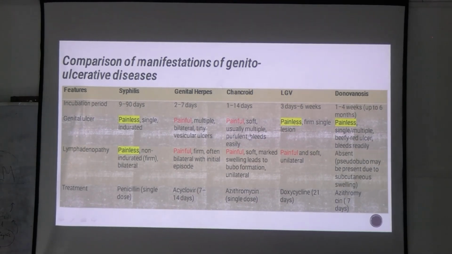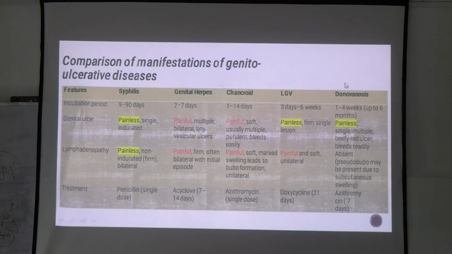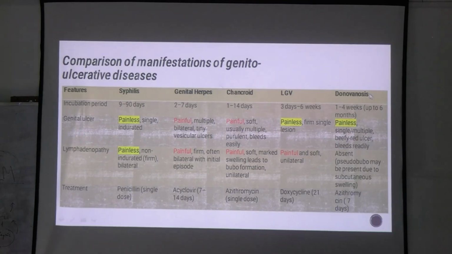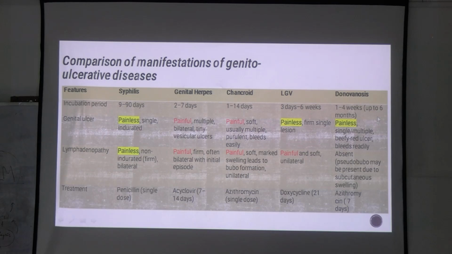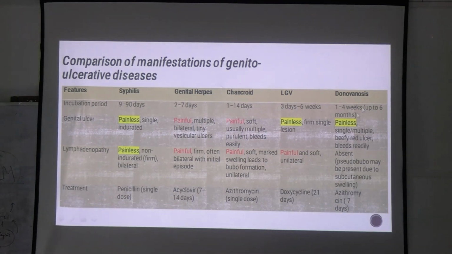Painful, soft, multiple, purulent, that bleeds easily, but don't confuse it with donovanosis. Donovanosis bleeds readily on touching. These ulcers bleed on touching. If it's given in the exam, then you're talking about donovanosis. Okay, there is the character. And in case of chancroid, what is there? Initially there is a painless lymphadenopathy which becomes painful markedly later.